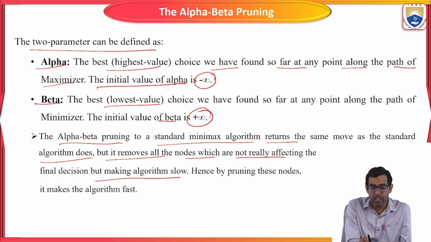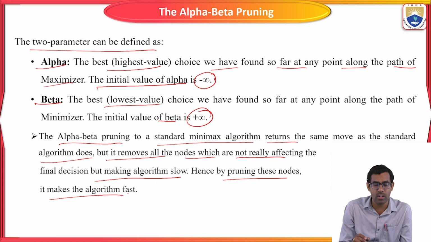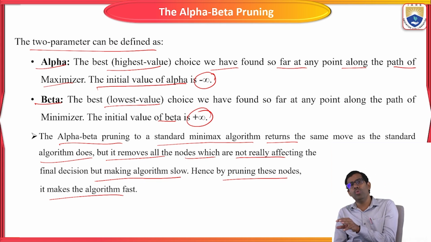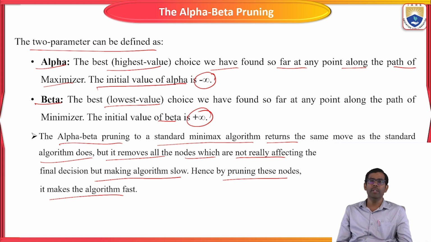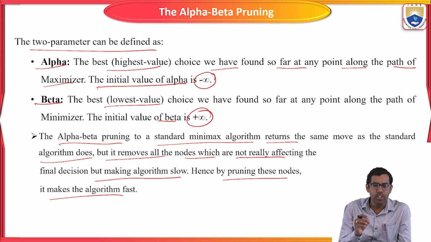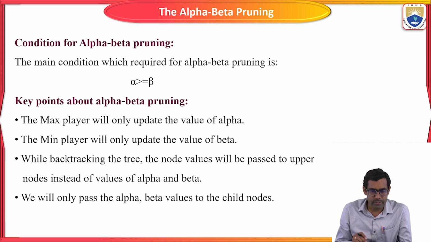So by pruning those nodes, it makes the algorithm fast. If you are stopping accessing the particular nodes, the algorithm will work fast to find the values of the remaining nodes in your tree. So this is the important concept of how we assign the alpha beta values while calculating or designing the game tree.